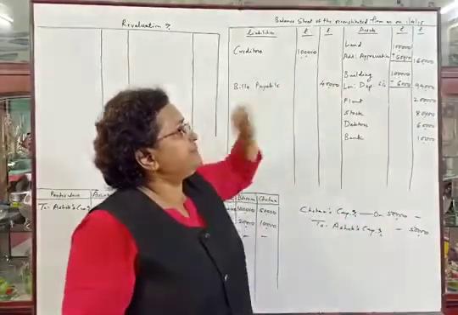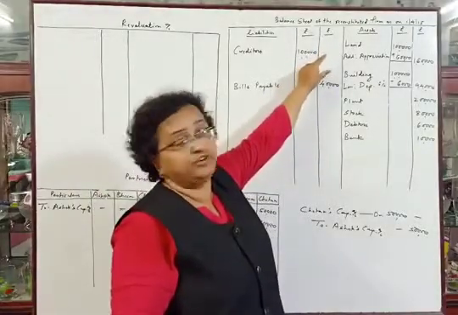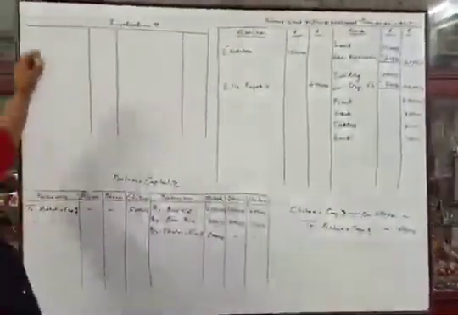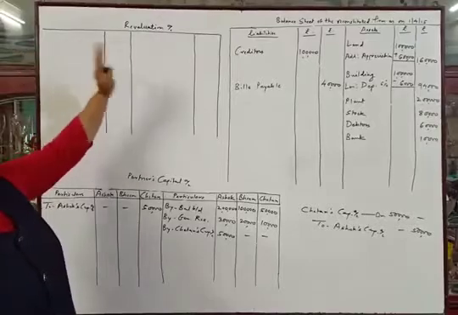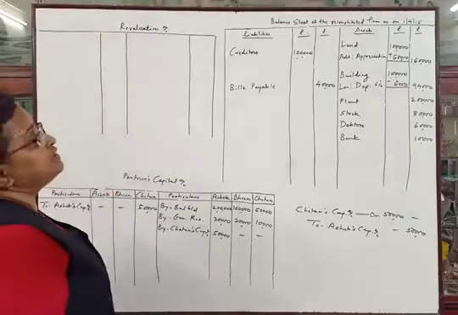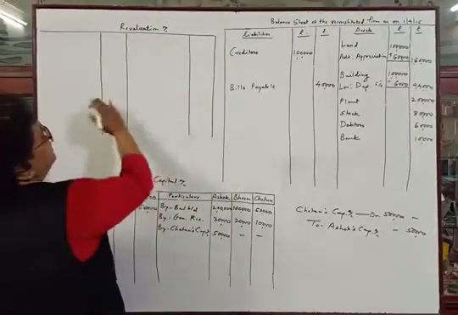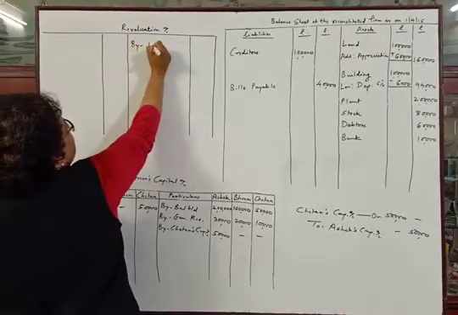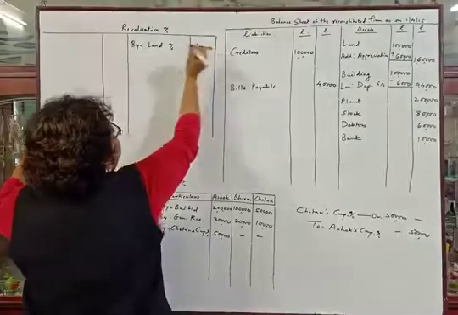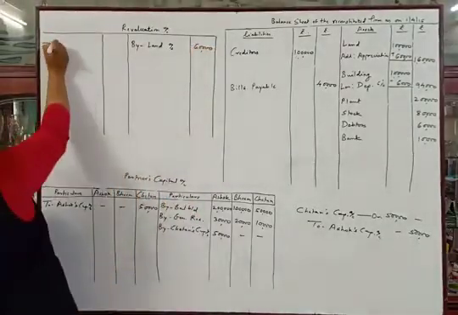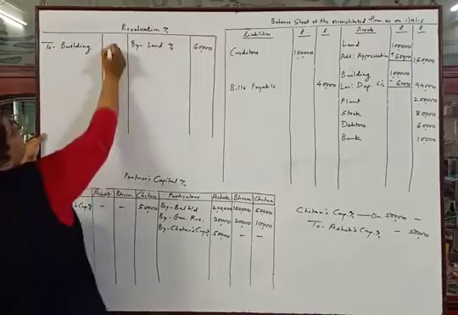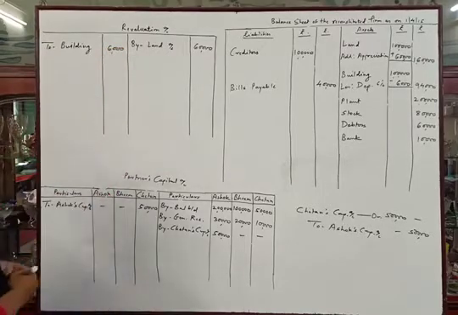Now this appreciation and depreciation. Appreciation in land means profit to the firm, and depreciation of building is loss to the firm. For writing losses or profits due to revaluation of assets and liabilities, we prepare a revaluation account. So first we will write down the profit on the credit side by land, because land is appreciated by rupees 60,000, and building is depreciated, so to building the amount is rupees 6,000. Okay.